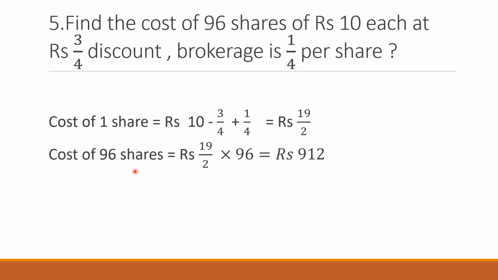Number of shares is 96. So 19/2 into 96 shares, which will give you 912 rupees. So to buy 96 shares, one share of rupees 10 each, you are going to pay 912 rupees.